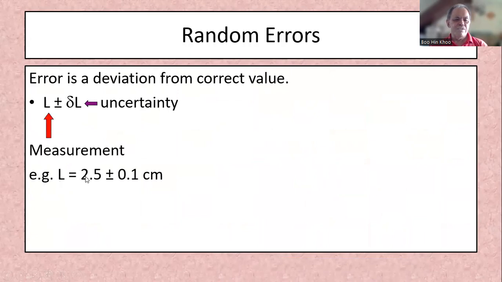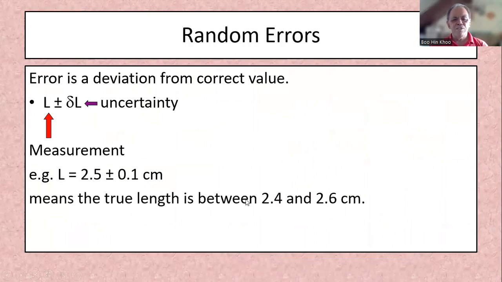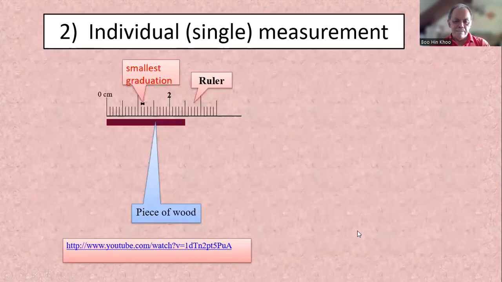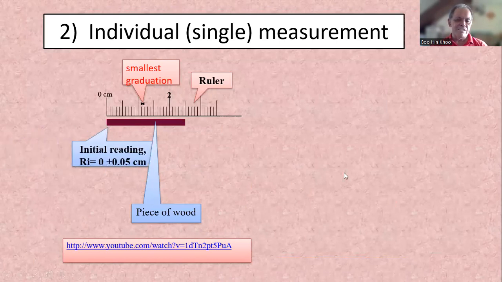So example, if we got 2.5 plus minus 0.1 cm, it means that the true value is between 2.4 and 2.6 cm. That means 2.5 minus 0.1, you get 2.4. 2.5 plus 0.1, you get 2.6. For one measurement or single measurement, that's how we estimate uncertainty: go to the smallest gradation of the instrument.